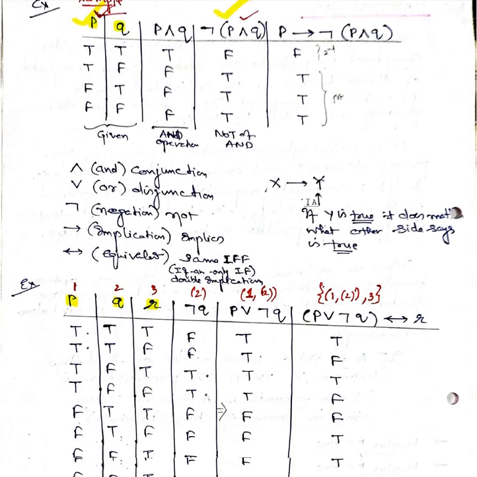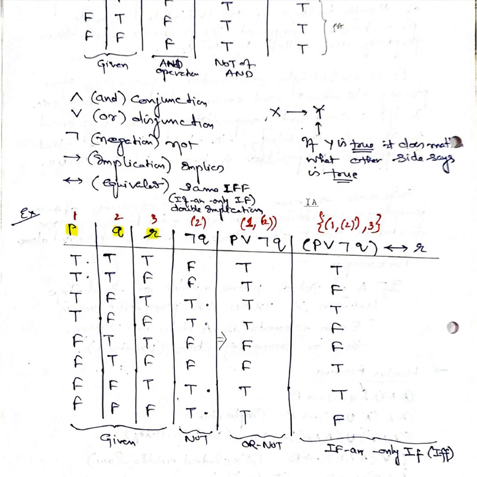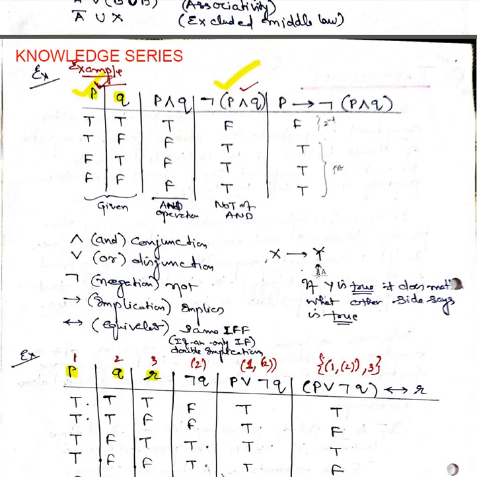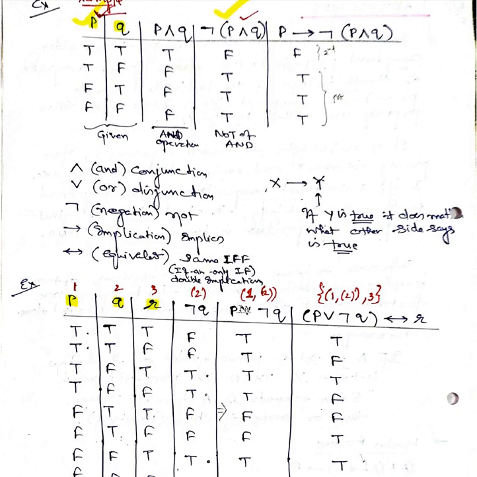So this is one statement I am showing. Now based on this statement, we will go to a case to identify whether it is a tautology or not. Here is how it has to be solved, which I have shown.